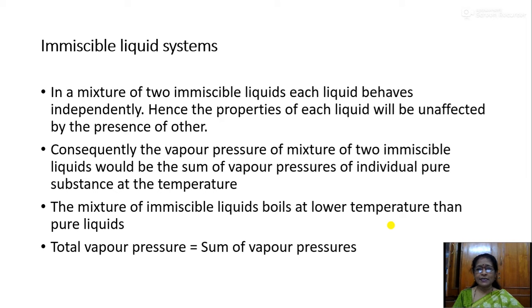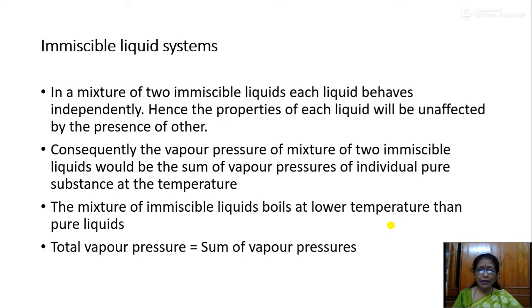The mixture of immiscible liquids boils at a lower temperature than the pure liquids. That is, when you mix two liquids, they will start boiling at a lower temperature than the pure liquids. When you consider liquid A and liquid B, liquid A will have a higher boiling point, and liquid B also will have a higher boiling point. When they mix with each other, they boil at a lower temperature when compared to the pure liquids. I think you got this.